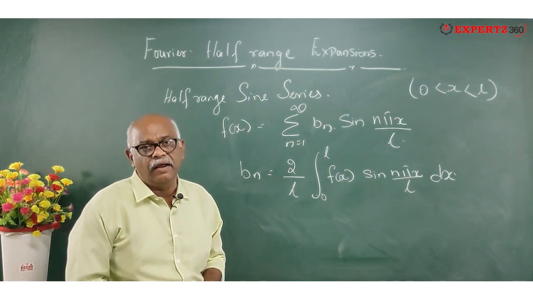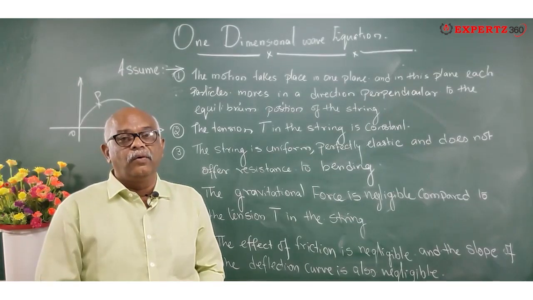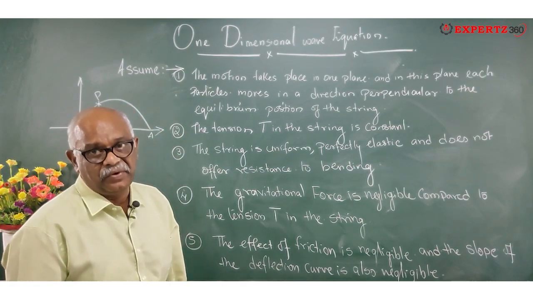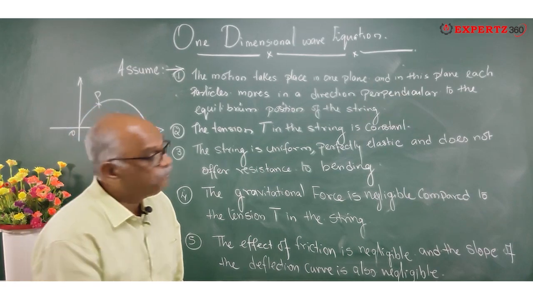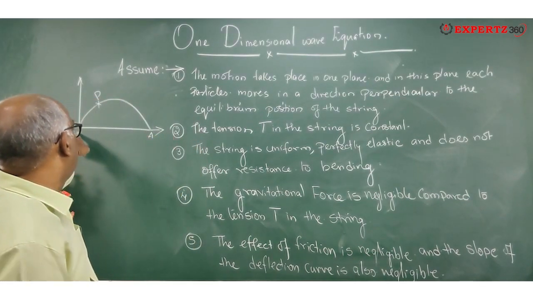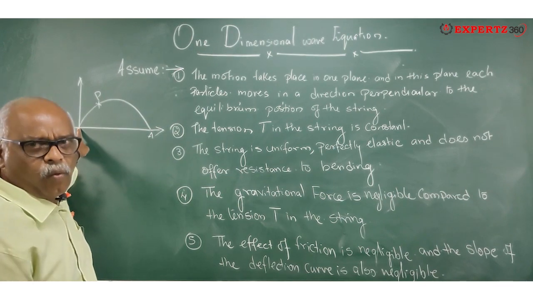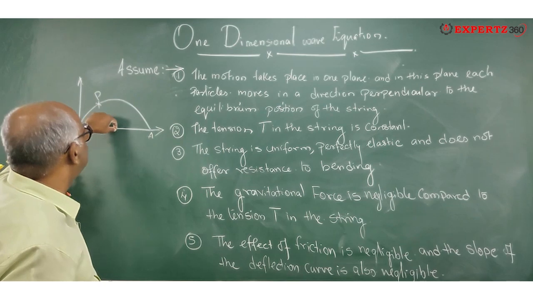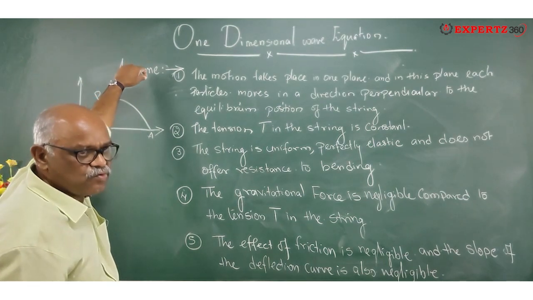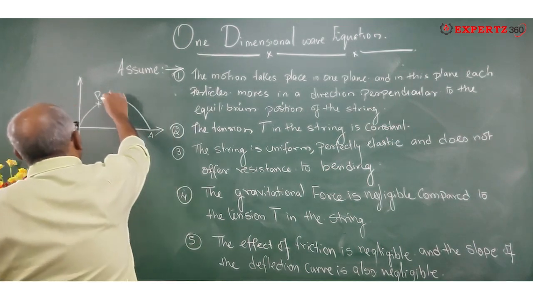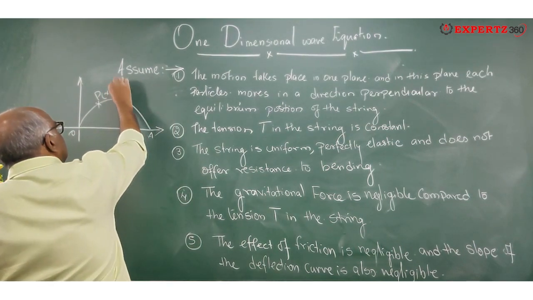This is very, very important. Now let us come to the derivation of the one-dimensional wave equation. See, I have a string. This string is fixed at this point O and the point A. I just pull it up and I take the point P. Let that P be x comma y.